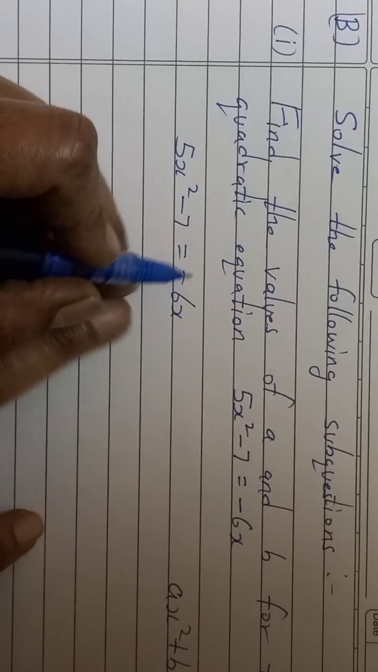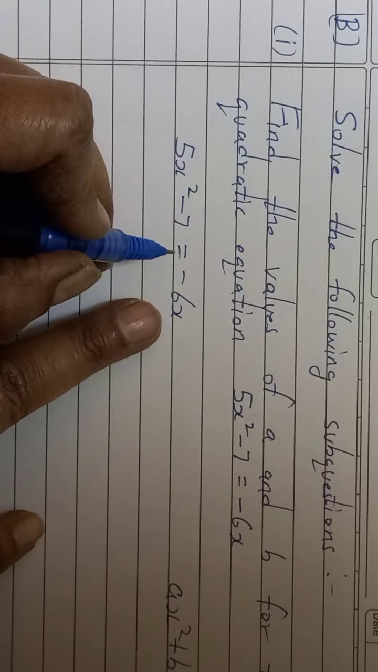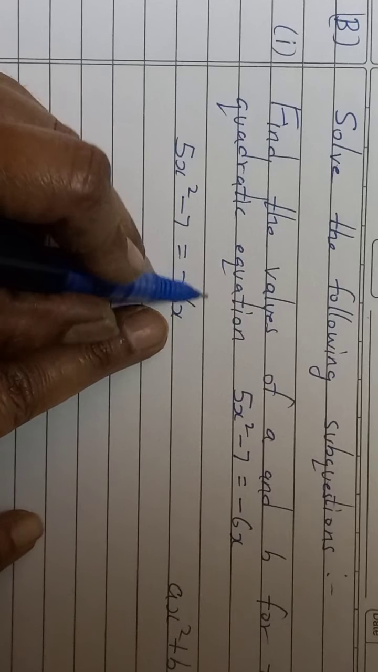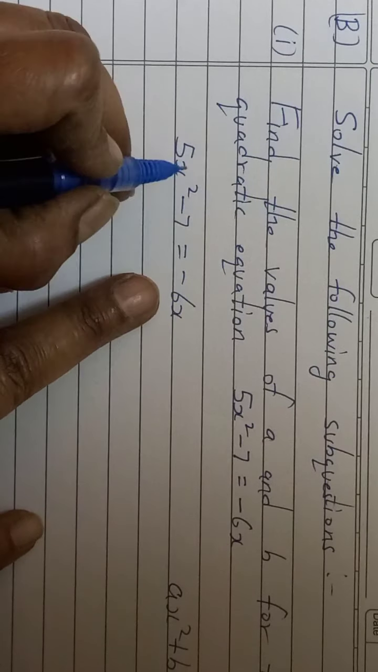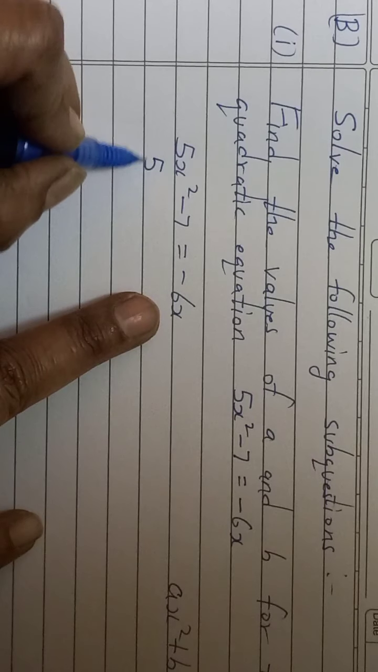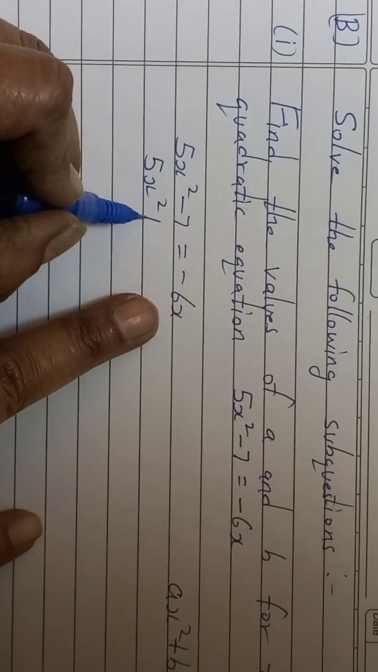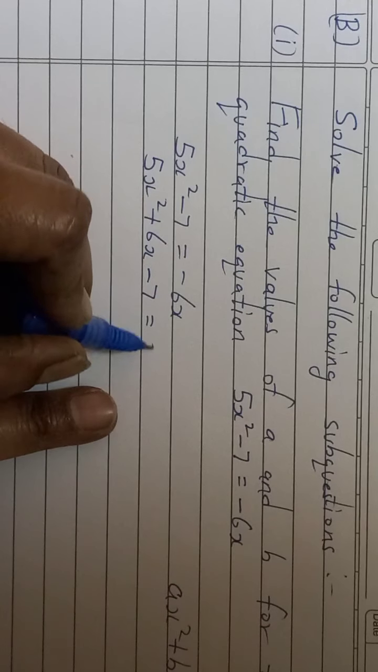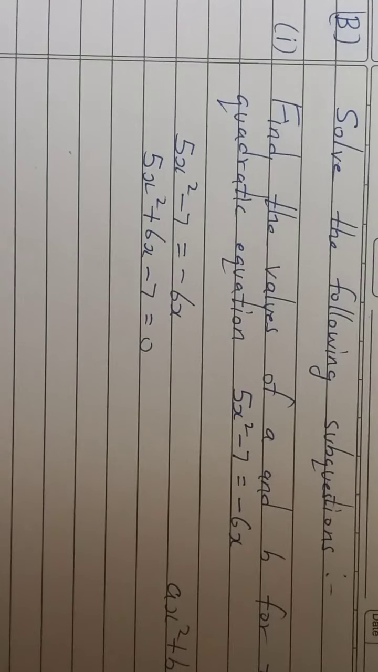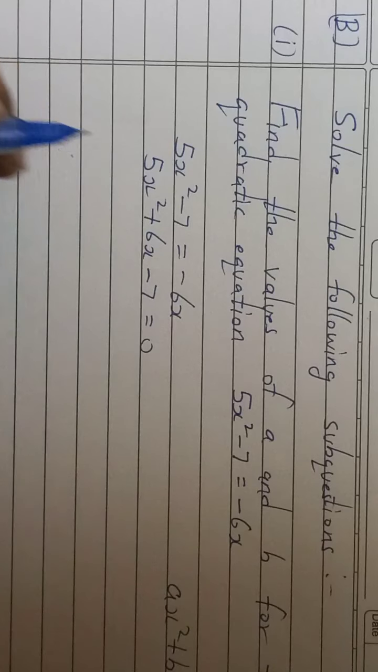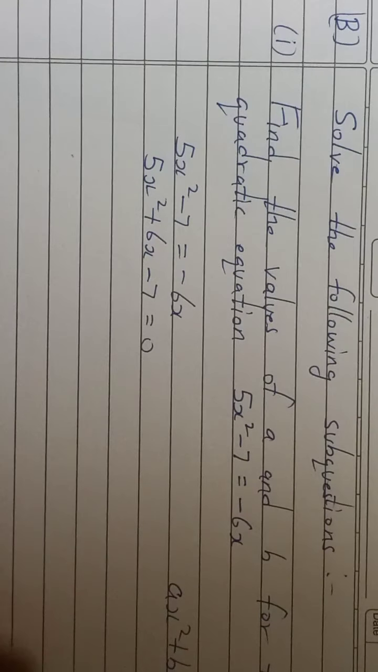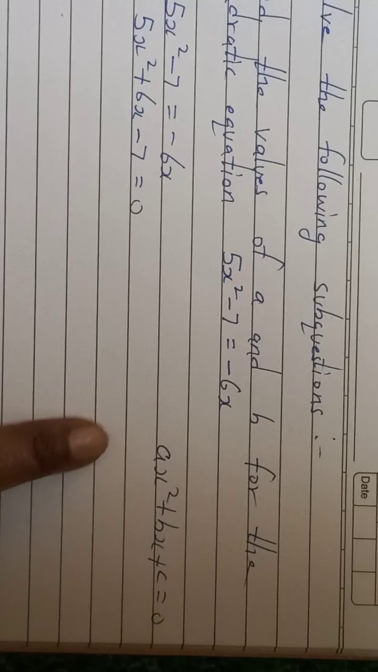Take minus 6x to LHS. After equal to, whatever term is there on the RHS, take it to LHS, the sign will change. And you will get 5x square plus 6x minus 7 is equal to 0. Now what you will do? This is in standard form, like this: ax square plus bx plus c is equal to 0.